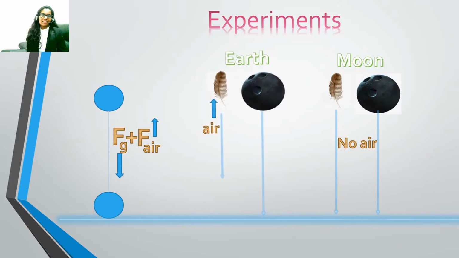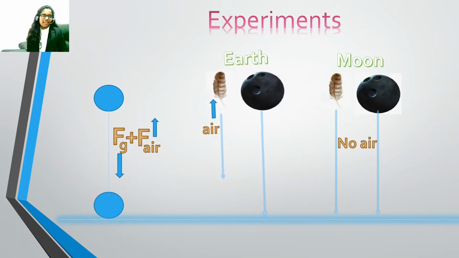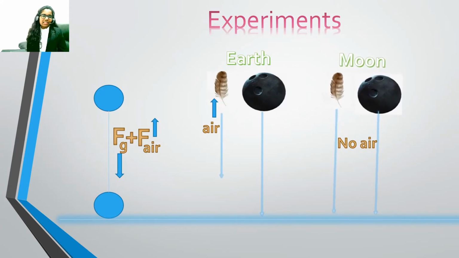Let's do some experiments. Let's drop a feather and a bowling ball from the same height. We see the bowling ball reaches the ground first, and later the feather. Why? That is because on Earth we have an atmosphere and air flows. The Earth uses its strength to pull the object down while the air supplies its strength to push the object back up. This causes the feather to fall a bit slower than the bowling ball. The air does not have enough strength to push the bowling ball back up. But if we try the same experiment on the Moon, both will reach the ground at the same time. This is because the Moon has no air to push them up.